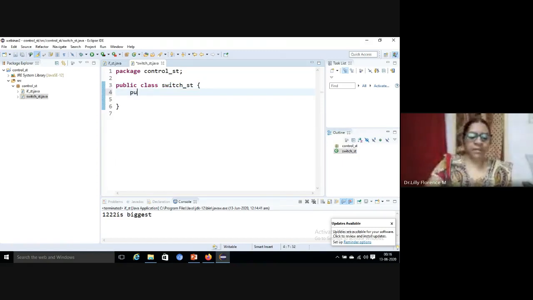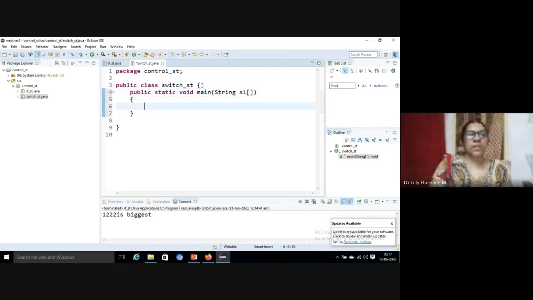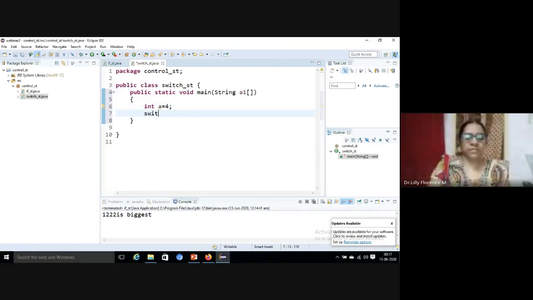Now we can define our main method, String args. Yes, in the switch statement, we take a single digit number and print its corresponding word. So A is equal to, I have taken 4. Now we have defined switch A.